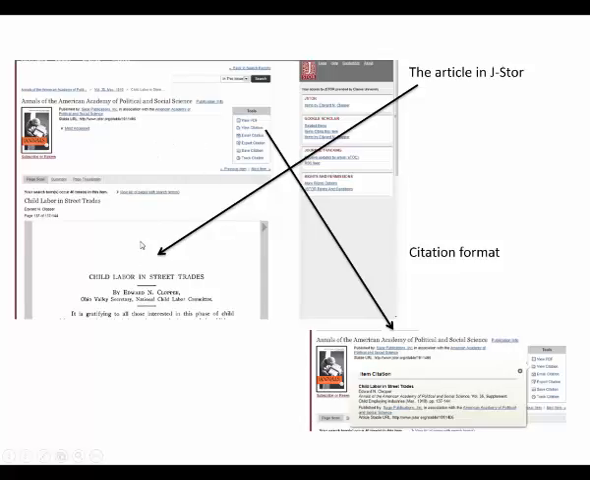The article is scrolled on down through here, but from here I can view the citation, which is down here at the bottom. You can pick your citation format. You can copy and paste this.